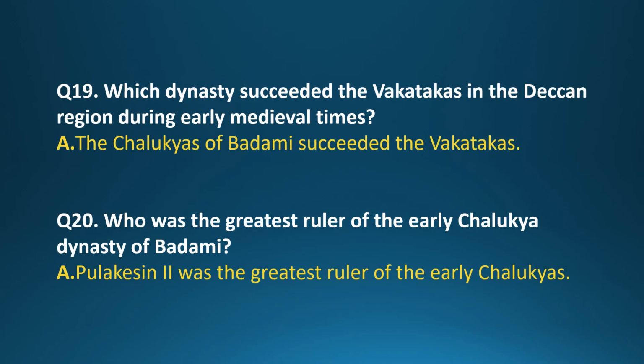Question 19. Which dynasty succeeded the Vaktakas in the Deccan region during early medieval times? Answer. The Chalukyas of Badami succeeded the Vaktakas. Question 20. Who was the greatest ruler of the early Chalukya dynasty of Badami? Answer. Pulkesin II was the greatest ruler of the early Chalukyas.